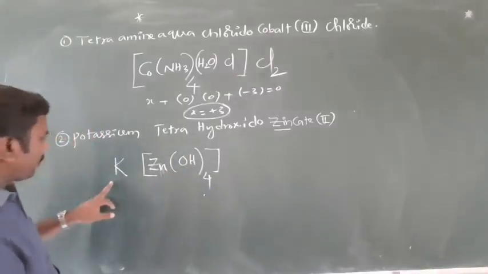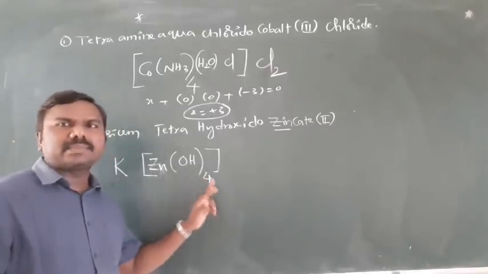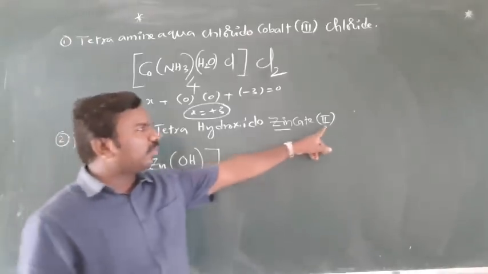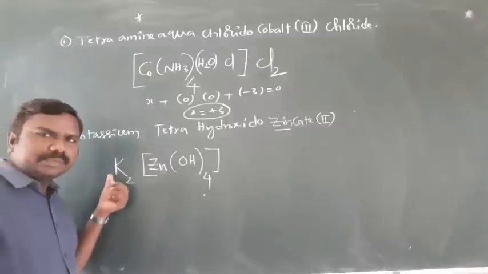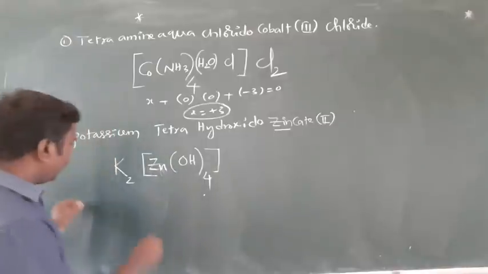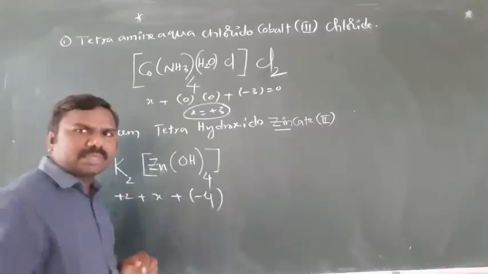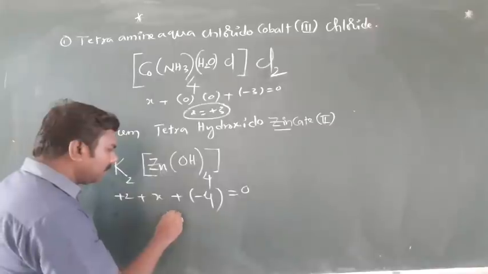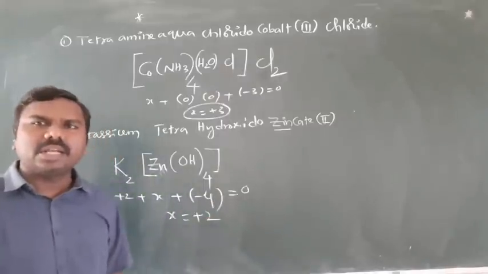Clear? Plus 1, it is x. Plus 4 into minus 1. 1 plus x minus 4 equal to 0. x will be how much? 3. But we need how much? 2. That's why 2 into plus 1 plus 2 plus x. 4 into minus 1 minus 4. There is no charge, that's why it is equal to 0. Then plus 2 plus x minus 4 equal to 0, x equal to plus 2. Oxidation state also balanced. Clear it is?